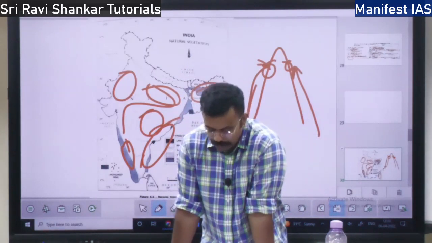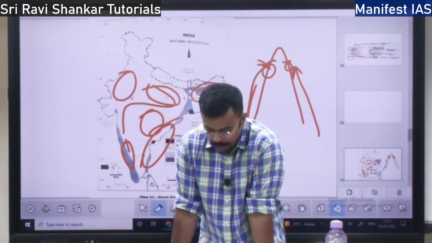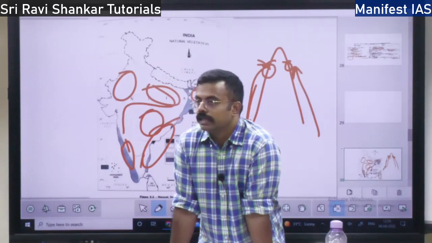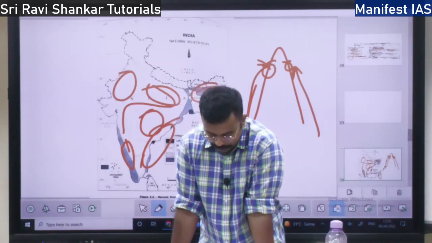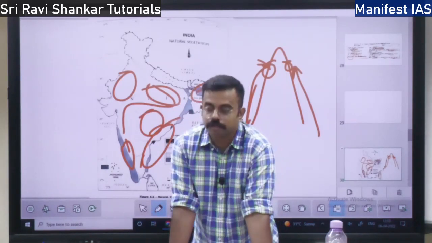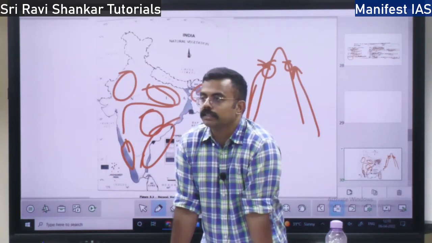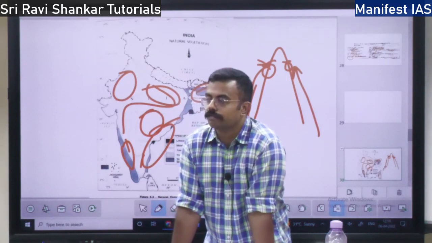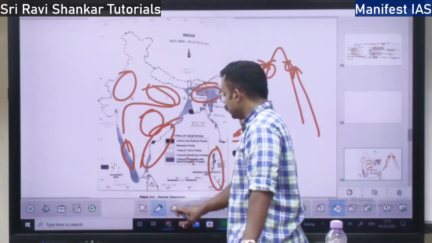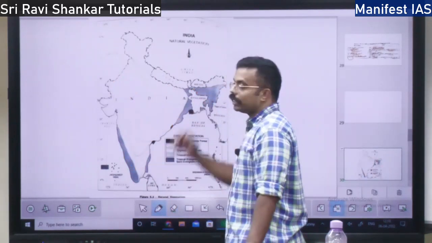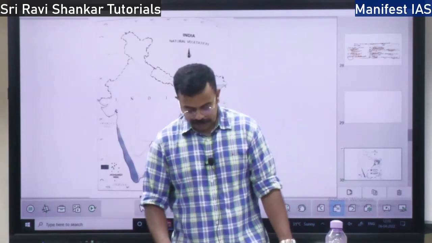The fifth is the Gangetic freshwater marsh, that is freshwater land in the Ganga region, that is the fifth type of wetland. Then you have floodplains of Brahmaputra. Wherever Brahmaputra is flooding, that place will also constitute a wetland. So that is the sixth type of wetland.